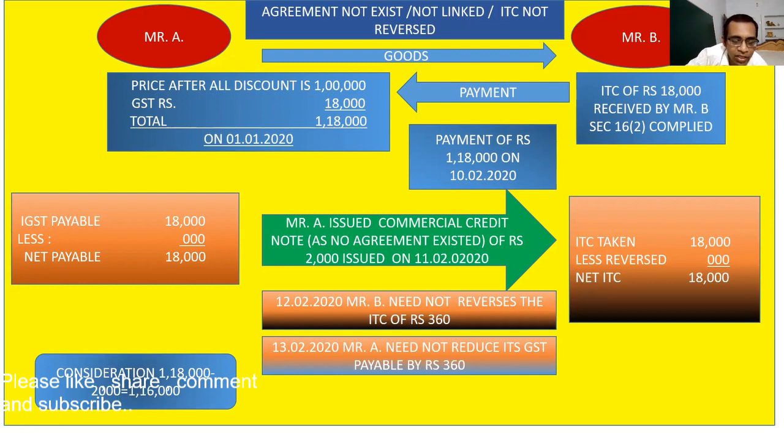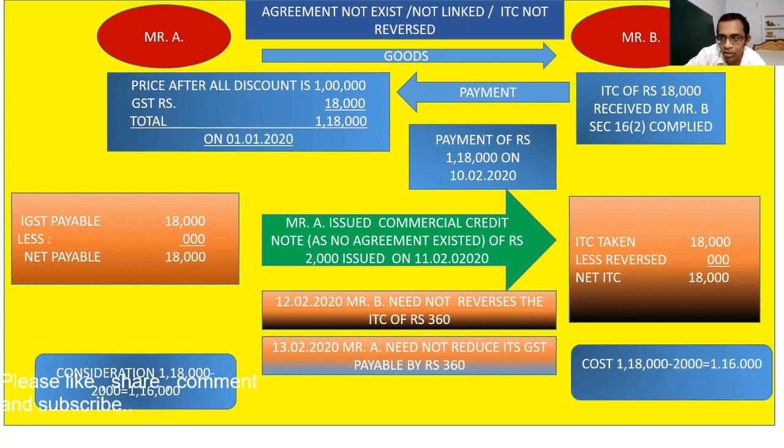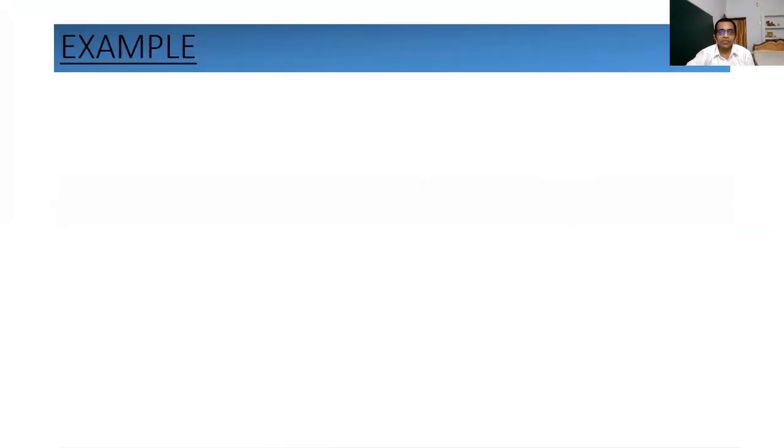1 lakh 18,000 minus 2,000, because he has given a discount of rupees 2,000. And the cost in the hands of Mr. B will be 1 lakh 18,000 minus 2,000, because he has received a credit note like a discount of rupees 2,000. So cost in his hand also comes as 1 lakh 16,000. Okay, so now the example is clear, I think.